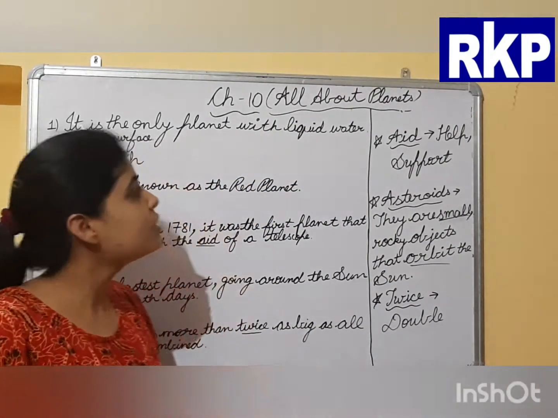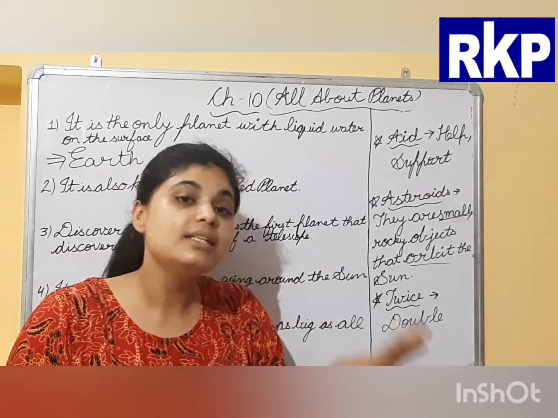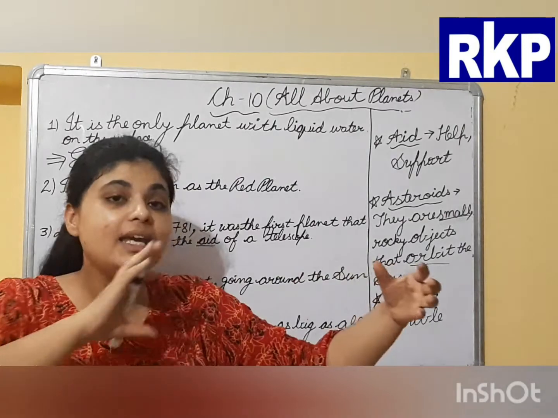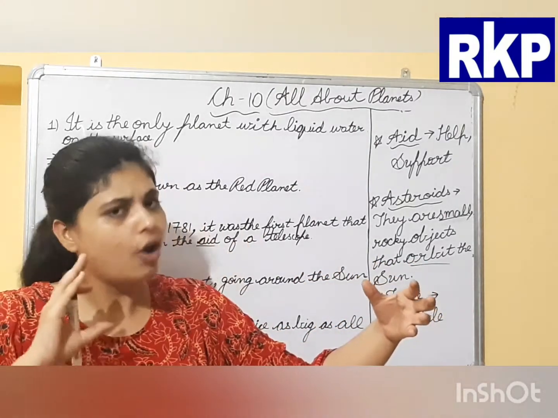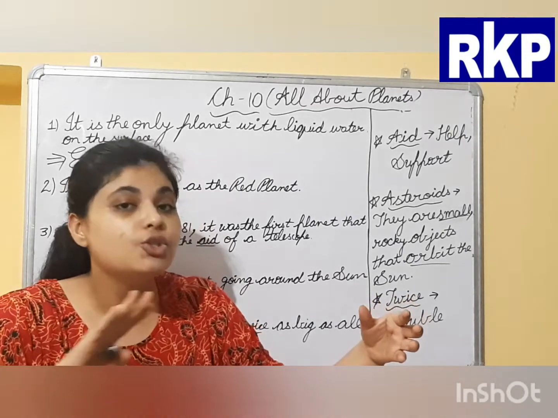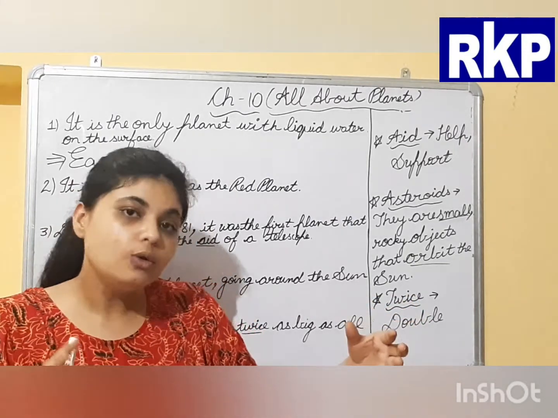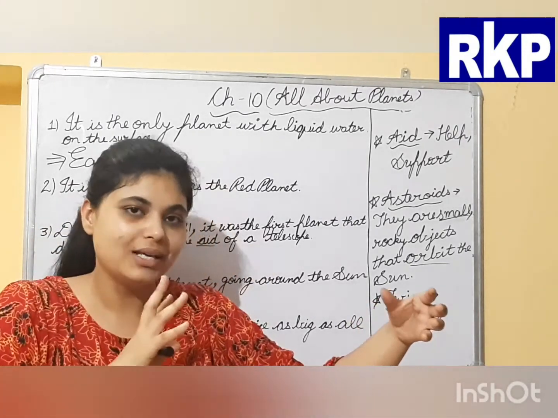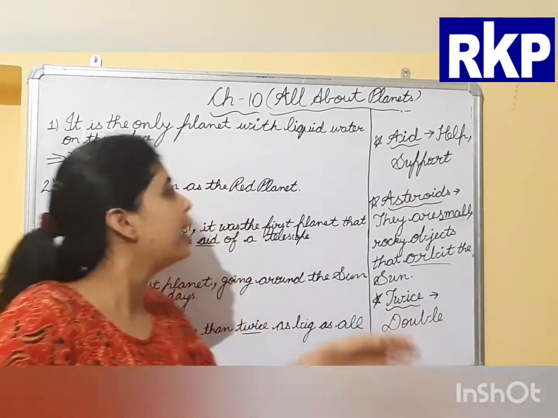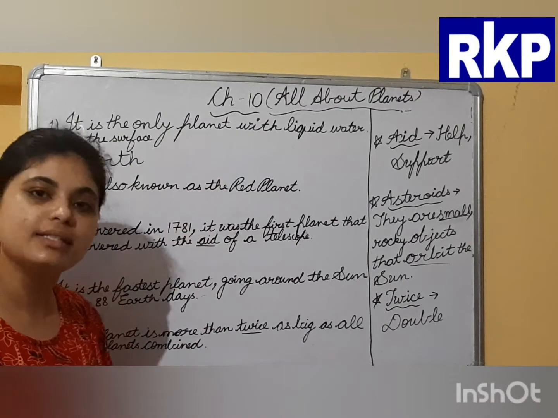Why? Because our Earth sits in the habitable zone. That means our planet is quite far away from the sun, so all the water on the Earth does not boil away. And it is also near enough to the sun that all the water does not freeze. That's why it has liquid water on its surface.